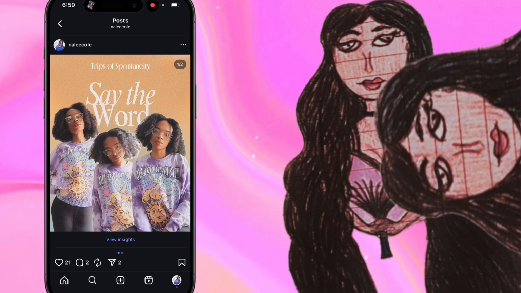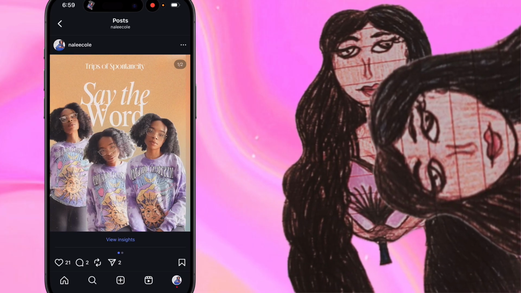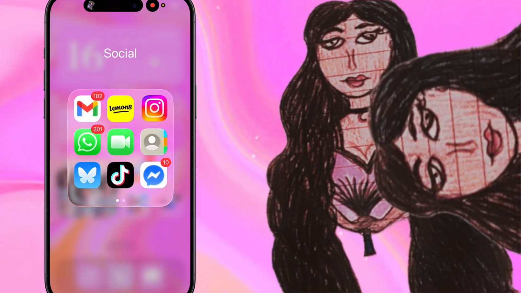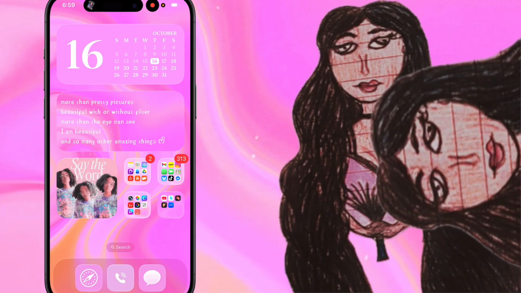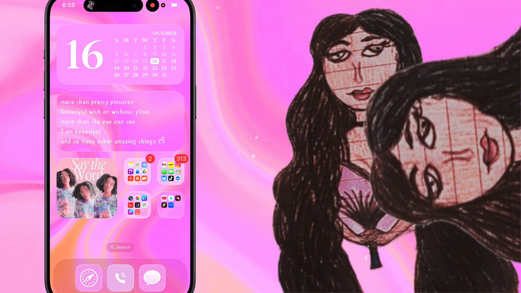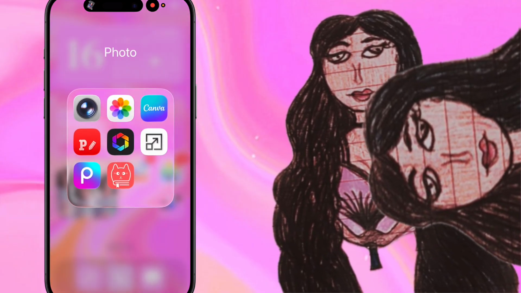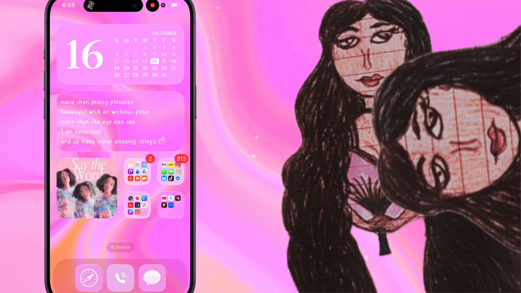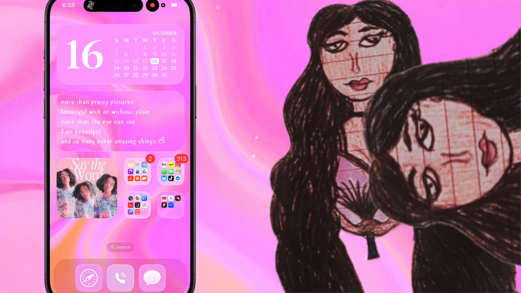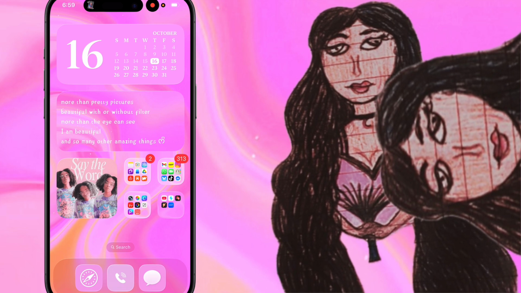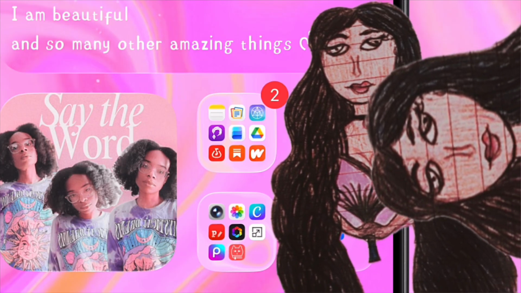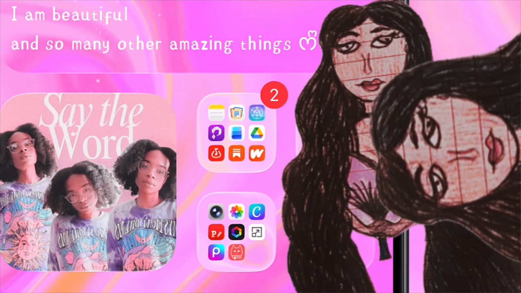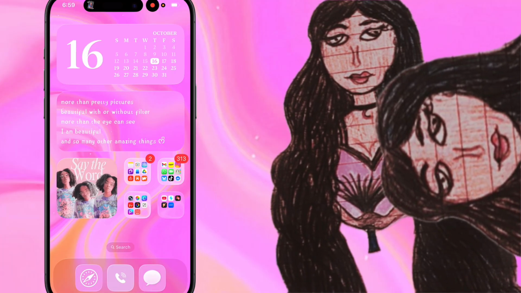So here is the original post and photo. As you can see how the color is on here versus how it is on my home screen. So I did go in and edit this with the app Afterlight to get it to match the way that it needed to be. This was the best that I could do with the app that I used. I don't really like how my skin tone came out. Overall, I think it matches well enough, and I like it.